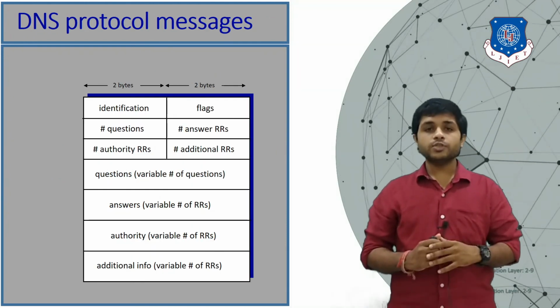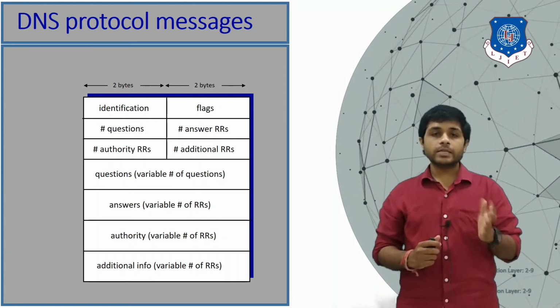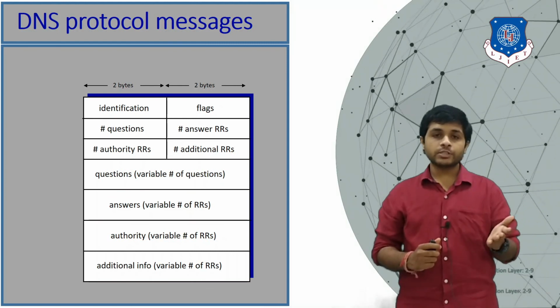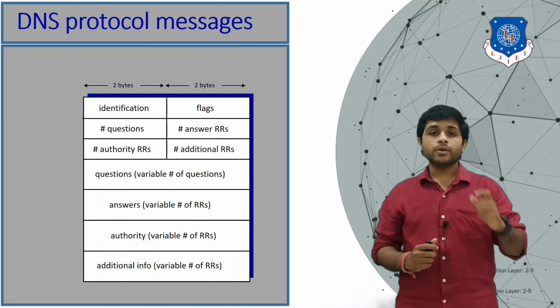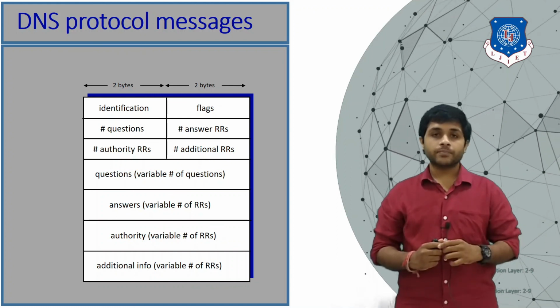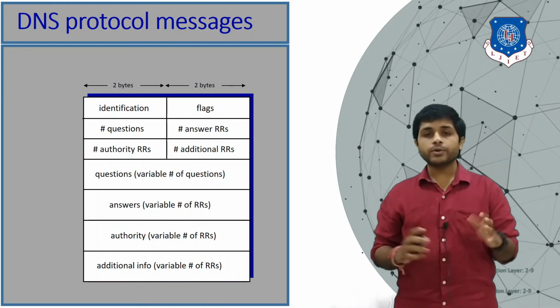This is the message which is generated by the DNS protocol, and you can see that there are different identification messages, flags, questions, different answers, and the length of one field is 4 bytes, and in total there are 7 fields. So this is it for the DNS protocol message.